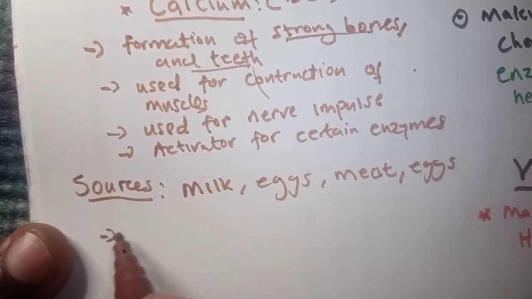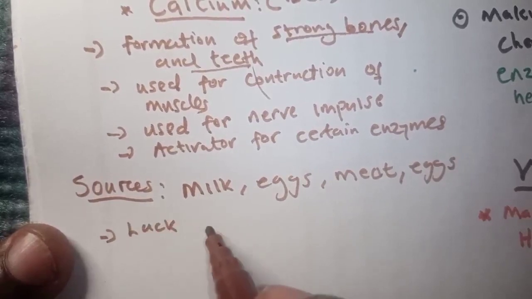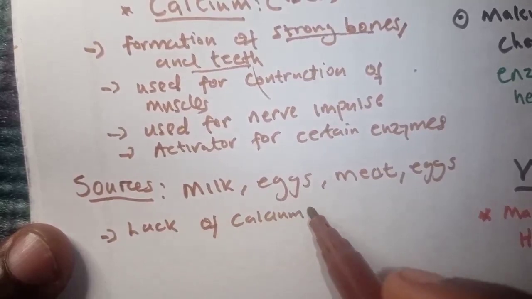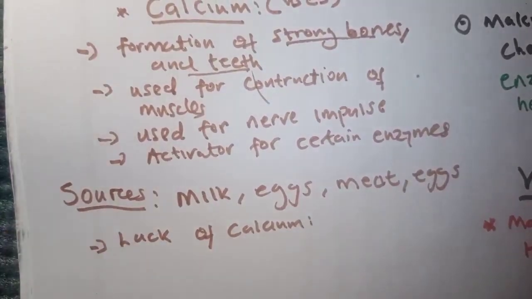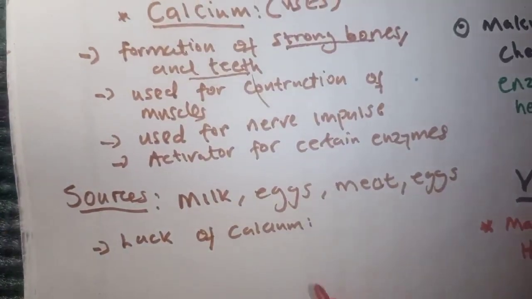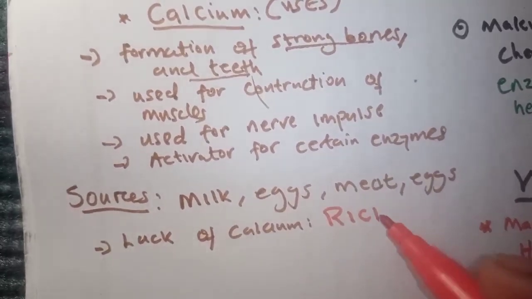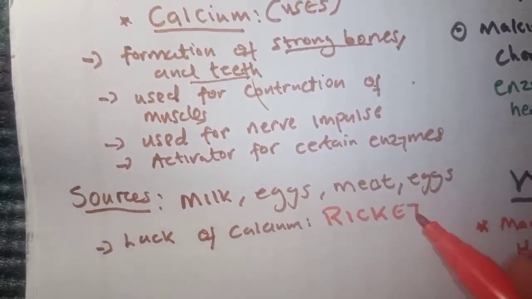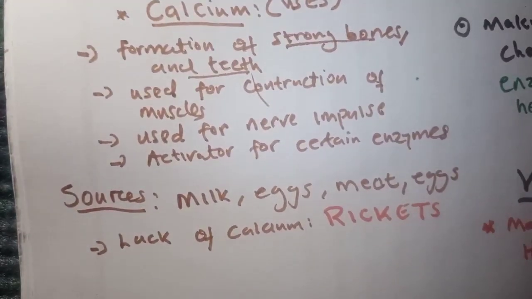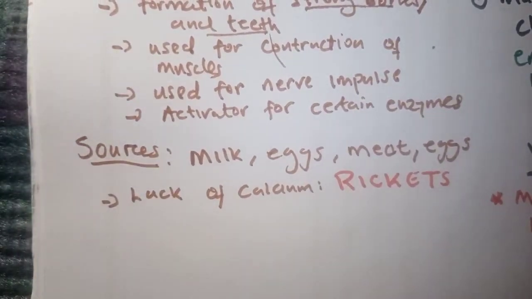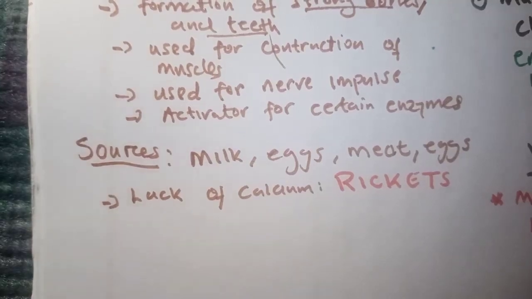Now, lack of calcium will result in a number of things. Generally, we can just say it results in a condition we call rickets. It's where the bones are not strong enough, hence they end up bending. The bones are simply weak. So we've looked at calcium.